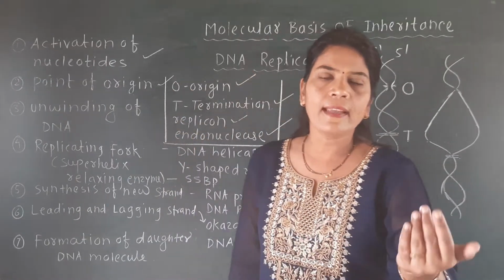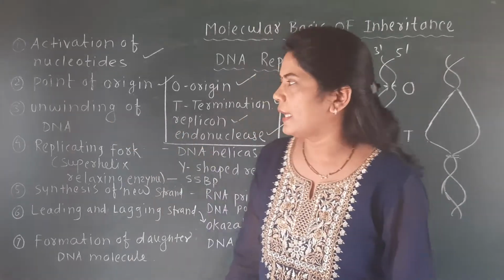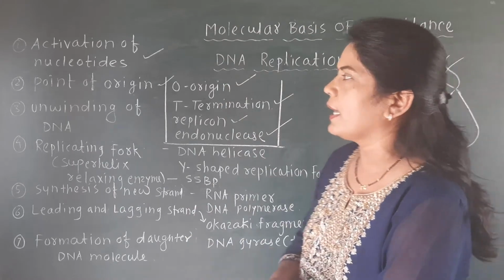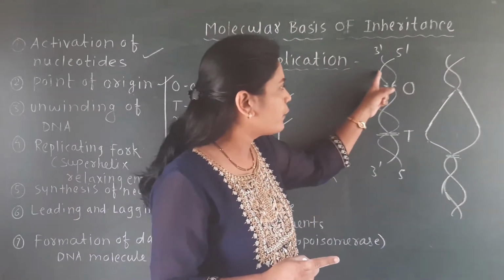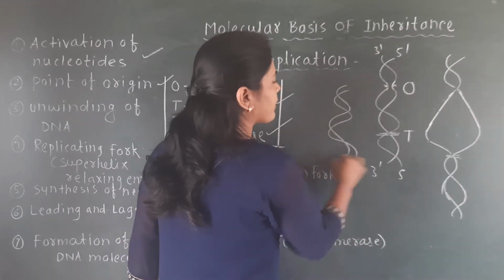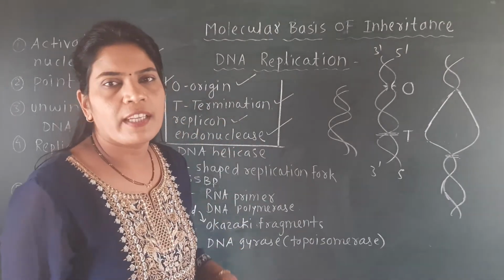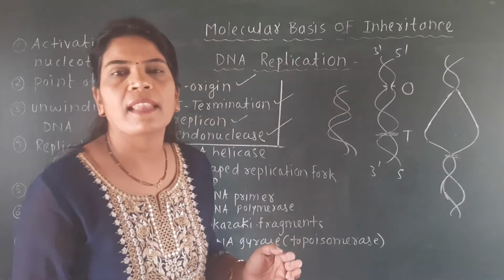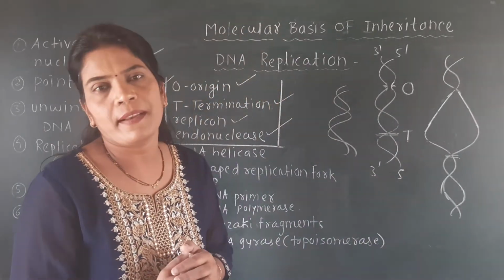Then the next point of replication is the unwinding of the DNA. What is meant by unwinding of DNA? See here, we have shown that there will be this winding of DNA. These two strands are wound upon each other, and there is a winding process. But this winding should be separated and the strands should be unwound, because it is a requirement of replication.